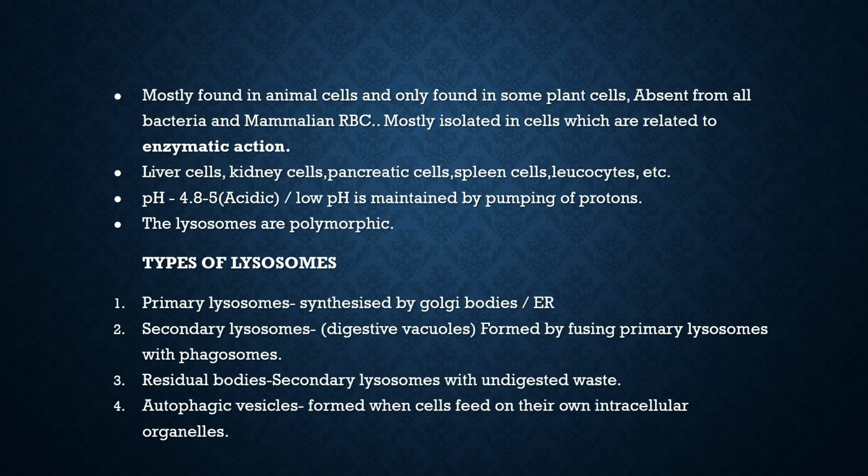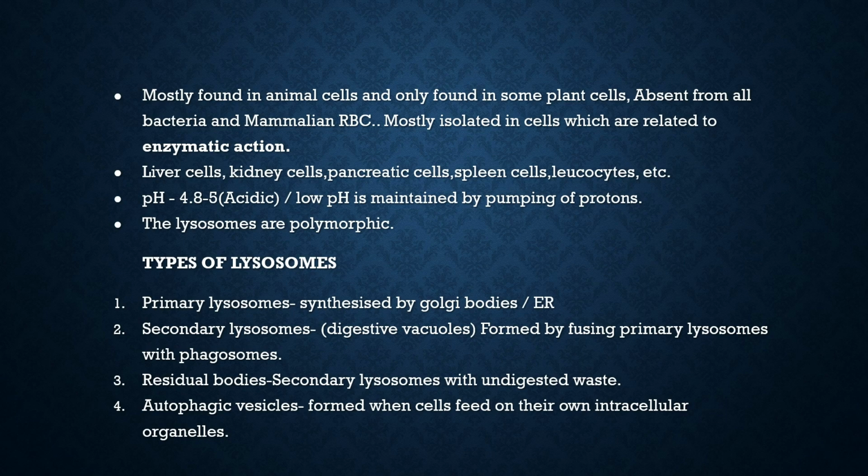Lysosomes are mostly found in animal cells and only in some plant cells. They are absent in bacteria and mammalian RBCs. They can be isolated from cells related to enzymatic actions, like liver cells, kidney cells, pancreatic cells, spleen cells, etc. The pH of lysosomes is acidic, 4.8 to 5. The low pH is maintained by the pumping of protons. Lysosomes are said to be polymorphic. The types of lysosomes include primary lysosomes, secondary lysosomes, residual bodies, and autophagic vesicles.